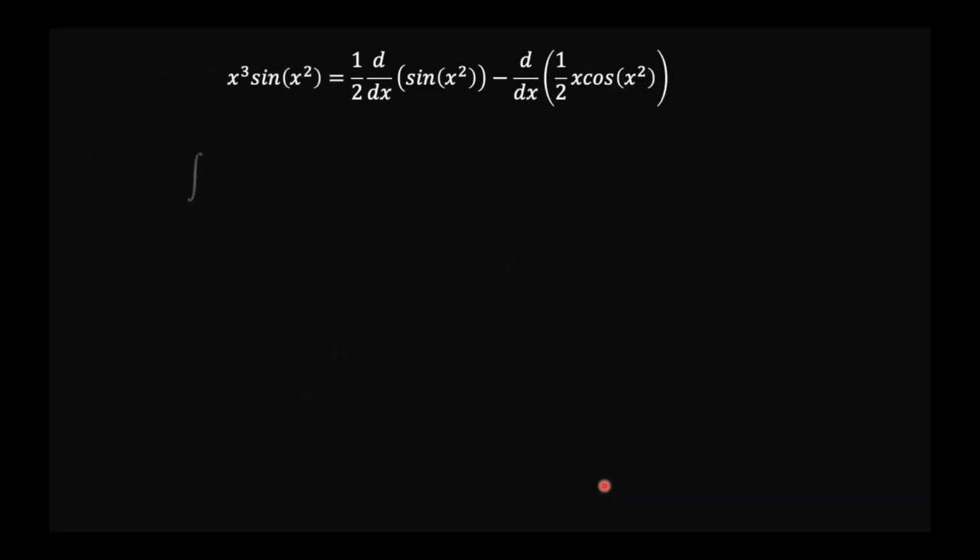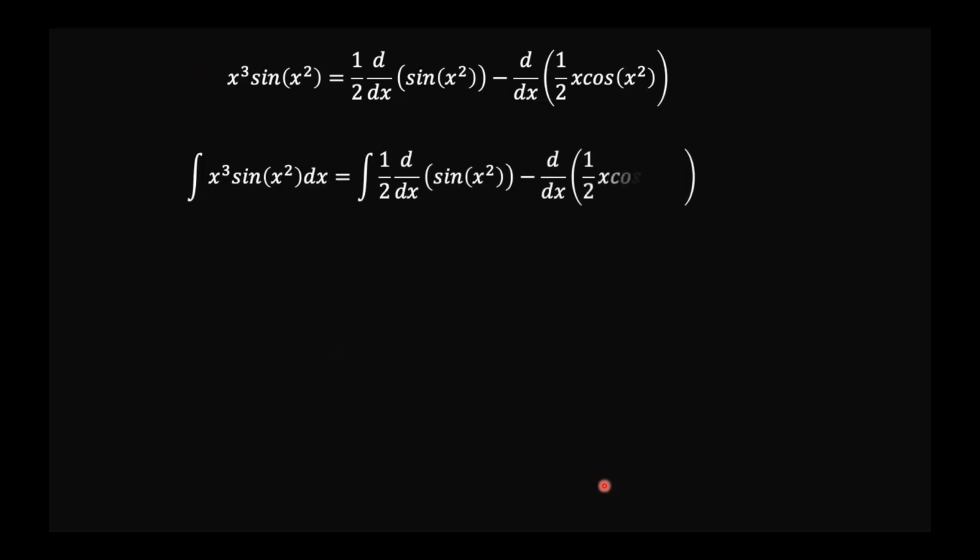Therefore, if we now plug in the integration sign, on the right-hand side we have the integration of half the derivative of sine x squared minus the derivative of half x cosine x squared.